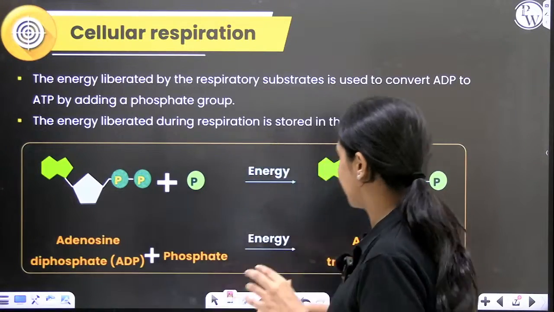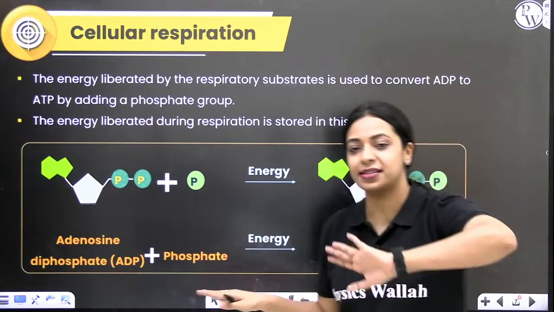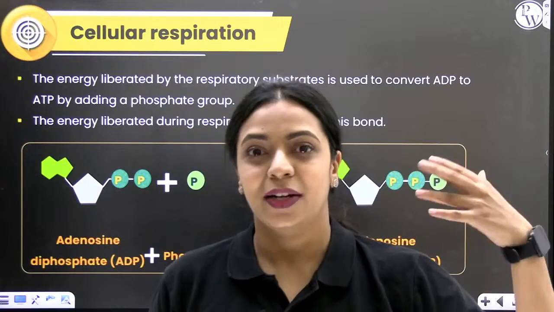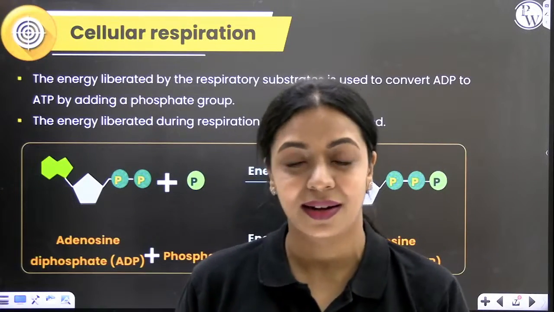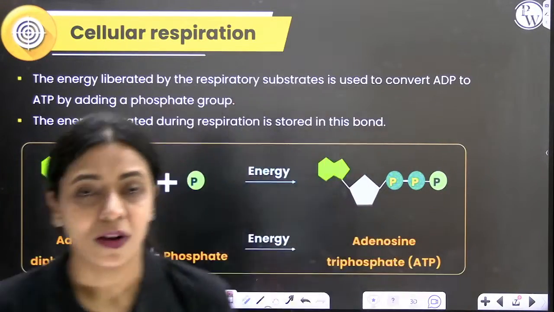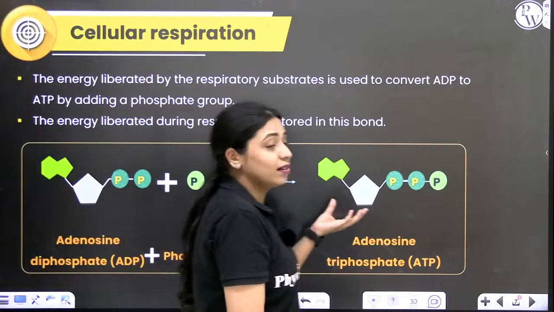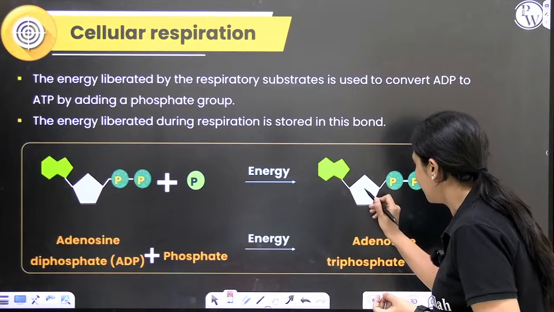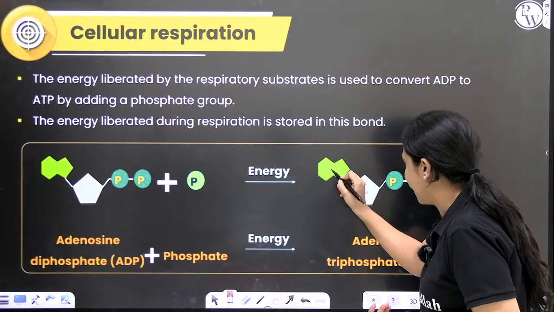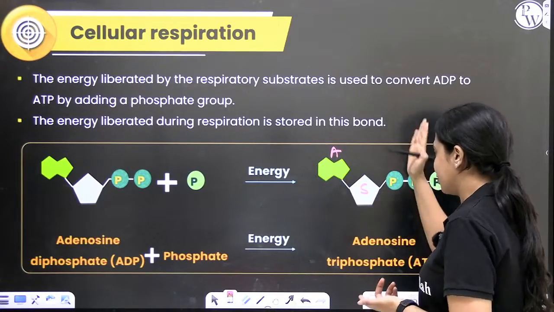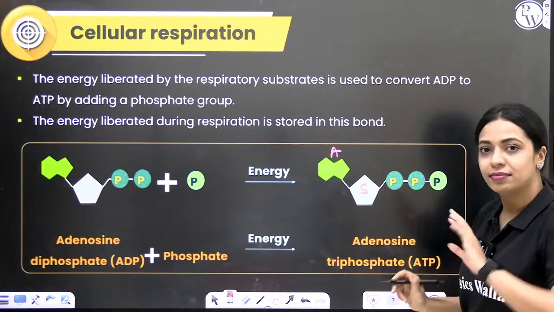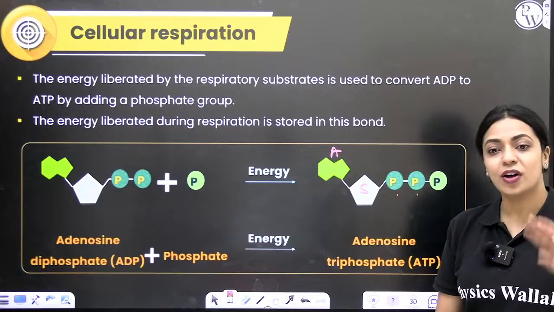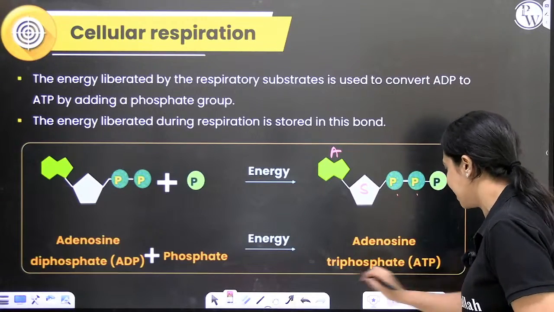So ATP basically looks like this. Okay, everybody has studied molecular basis of inheritance, right? You all know what is ATGC. Adenine, guanine, cytosine, thymine, all of these are nitrogenous bases. So ATP is nothing but a nucleotide. It is a nucleoside triphosphate. Here you have the sugar. Here you have the nitrogenous base adenine. Generally, when you consider a nucleotide, to the 5' carbon 1 phosphate will be attached, but here 3 phosphates are attached. Because 3 phosphates are attached, we call it adenosine triphosphate.